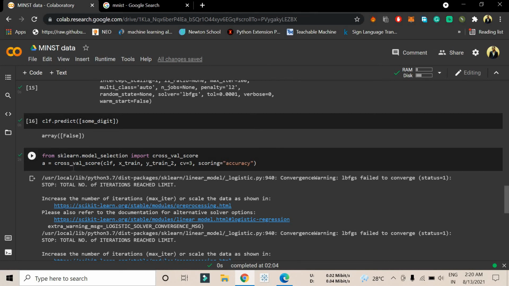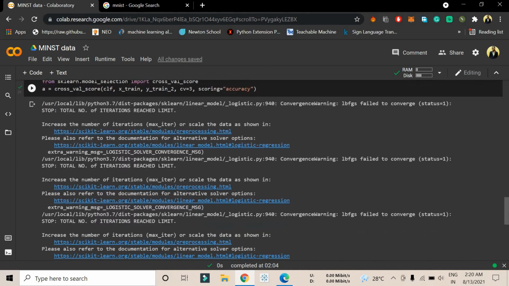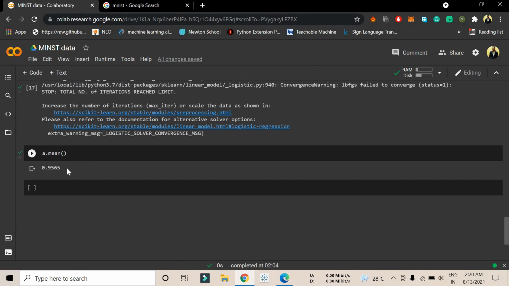And from here we are trying to import from model_selection, cross_val_score, because we want to know the accuracy of the model we are getting. So we get the cross_val_score in a variable, and if we take the mean, we got 95% efficiency. If you are thinking, oh my god, I got 95% efficiency, think for a small time, then you will get to know that the 95% is for the 6,000 data. Let's take an example, we got 95% accuracy for 70,000 of the data.